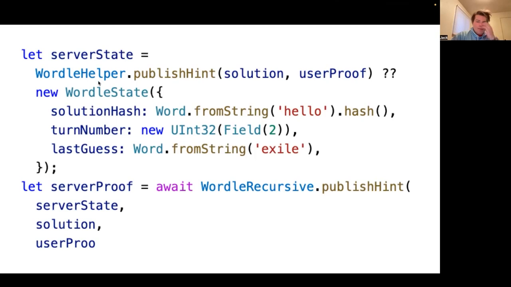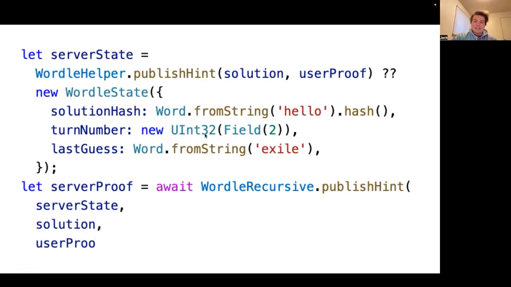Now, it's time for the server to play, and the server can do basically the same thing. It can call this publish hint method on the helper, pass in the proof that it got from the guesser, as well as the solution. It will return something that looks like this. I think it's called a nullish coalescence in Typescript. It is here just in case this value is undefined. But it also is here because it lets us see easily the shape of what's returned, which is, if everything goes according to plan, what we get back from this is a solution hash where the word is equal to hello, the turn number is equal to 2, and the last guess is equal to exile.